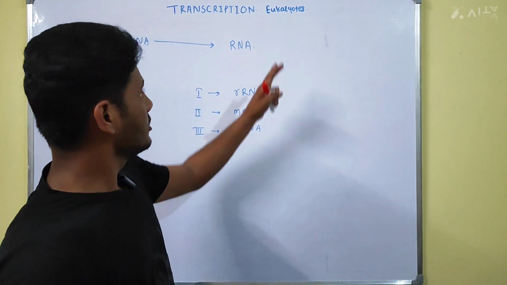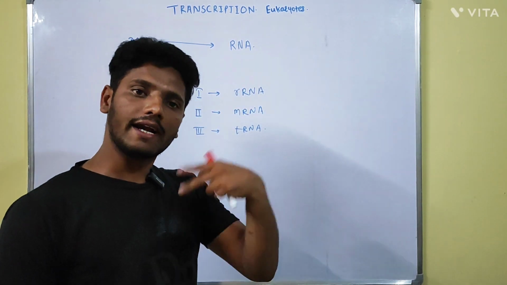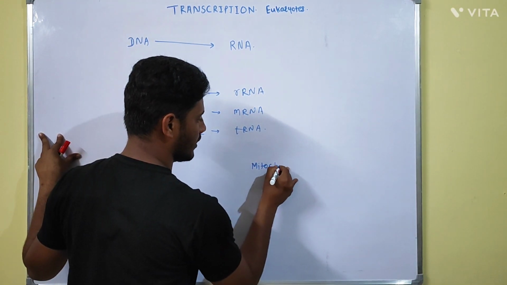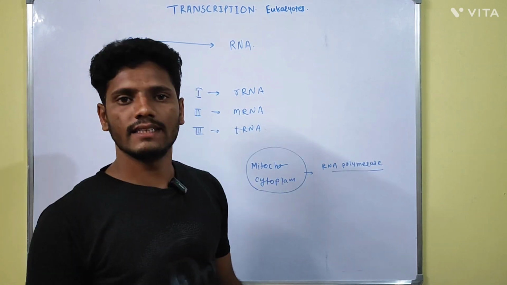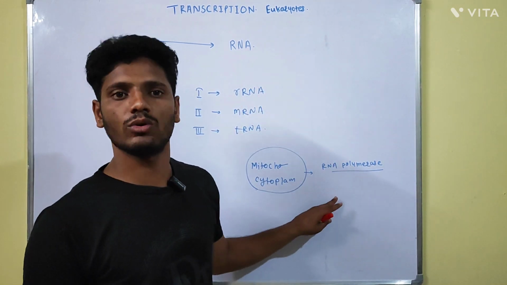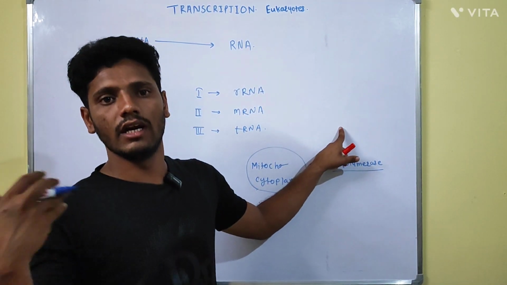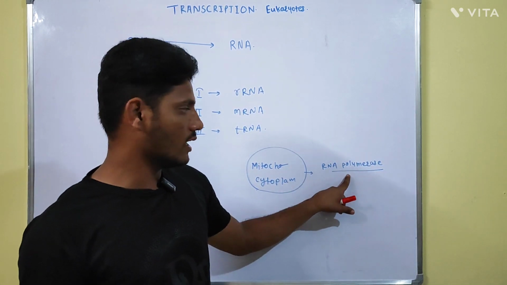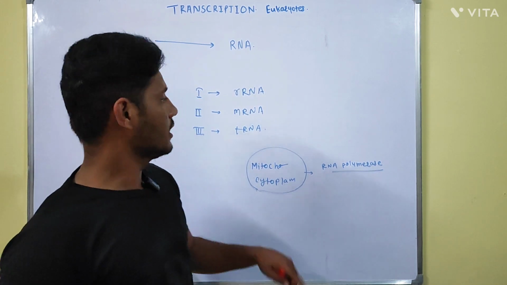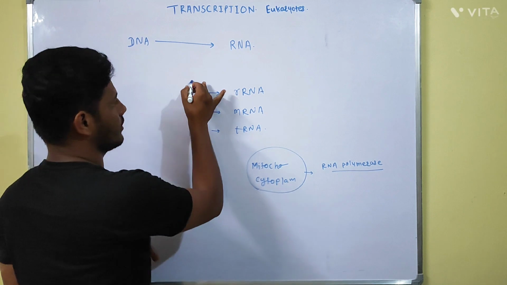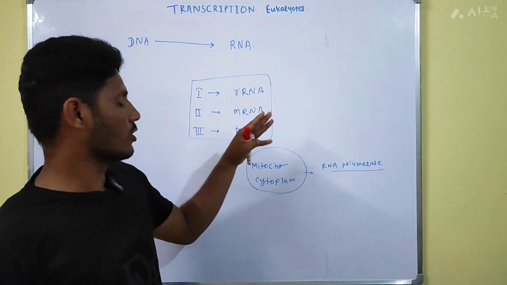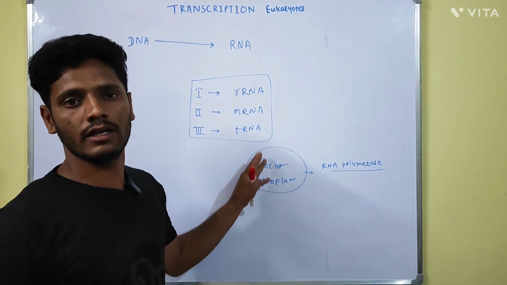Remember students, in eukaryotes there is also an RNA polymerase enzyme which is present in the mitochondria as well as in the cytoplasm. The enzyme RNA polymerase that is present in the mitochondria and the cytoplasm of the eukaryotes is similar to the RNA polymerase enzyme that is present in the prokaryotic cell. It means it transcribes all types of RNAs, that is rRNA, mRNA, and tRNA. But in the nucleus there are RNA polymerase 1, 2, and 3, which are responsible for synthesis of the ribosomal RNA, messenger RNA, and the tRNA respectively.